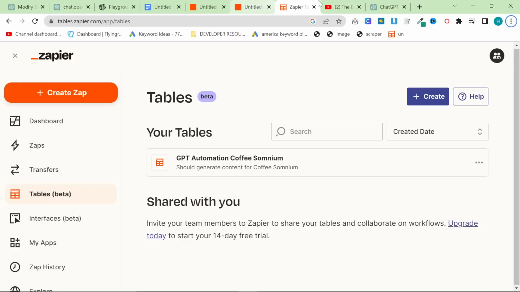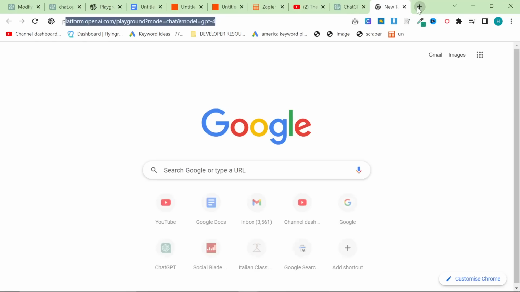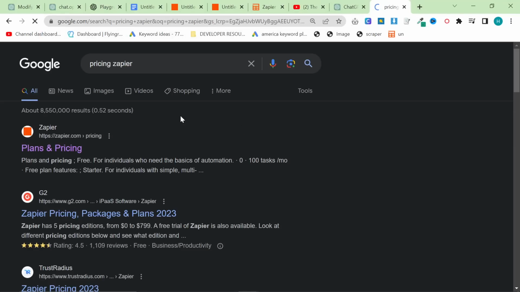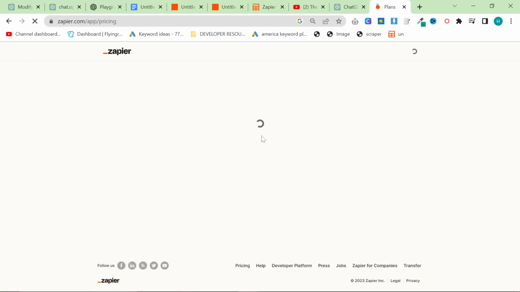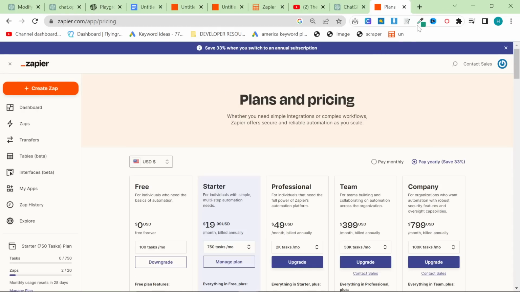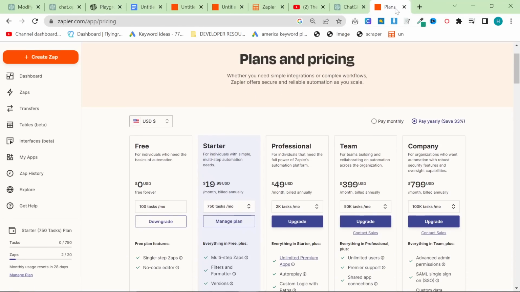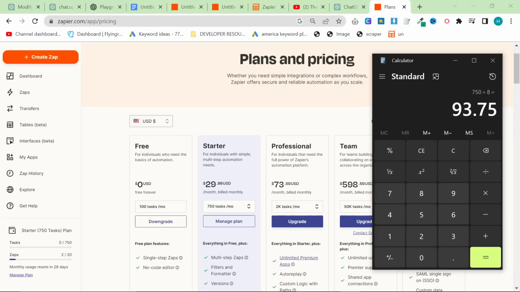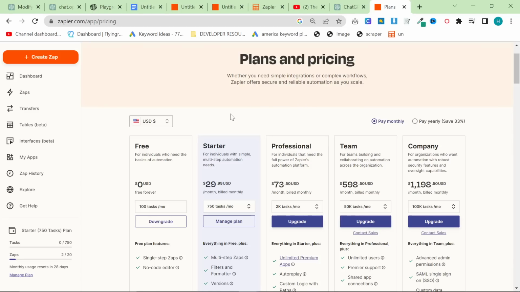However, this is the pricing compared to AutoBlogging AI. So I paid $500. No, sorry, I paid $250 for 500 articles. Okay. So that is 0.50 per article. I don't know why I tried to get a calculator for that. Zapier, on the other hand, you can create. So let me just explain how this works.